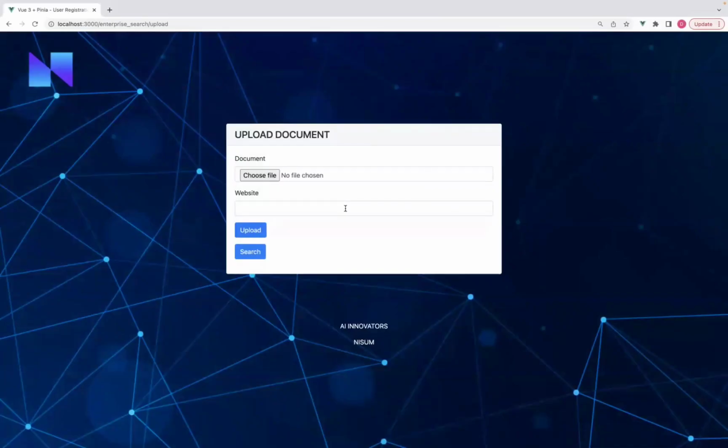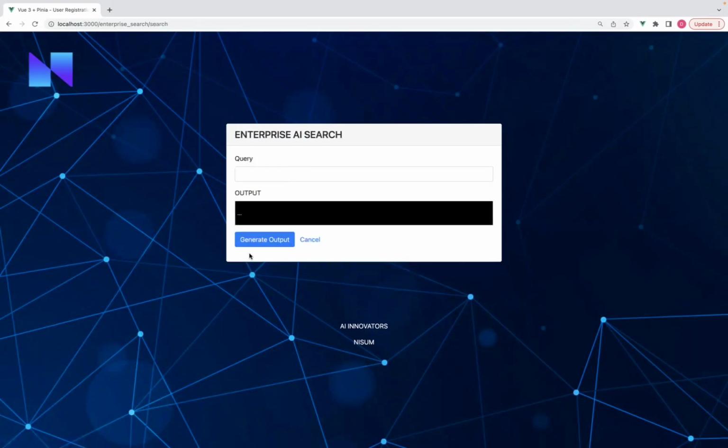Similarly, we can also index web page content by providing a URL. So we can do that as well. And for documents, we can support PDF, PowerPoint, text, spreadsheets, and such formats. We have already indexed some documents like Nisum's employee handbook, the Nisum web page, and a CSV file with some dummy salary data, etc. So now let us look at some search features.